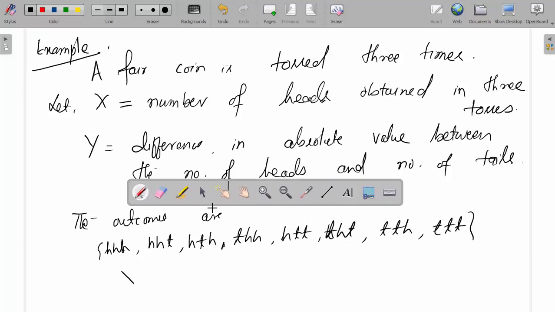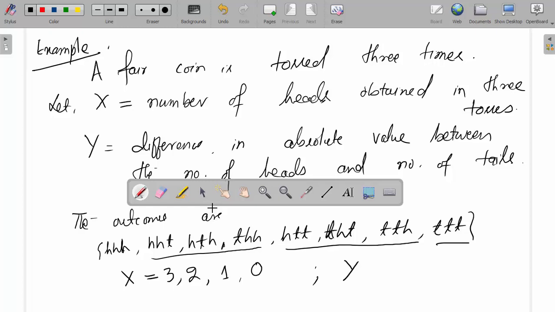So here the values of x. X is the number of heads obtained. Here number of heads obtained is 3, here 2, here 1, here 0. So values of x are 0, 1, 2, 3. Then y is the number of heads minus number of tails in absolute value. Here number of heads is 3, number of tails is 0, so 3 minus 0 is 3.